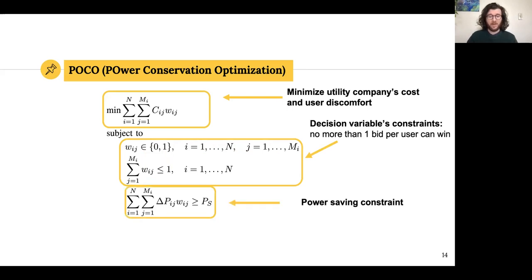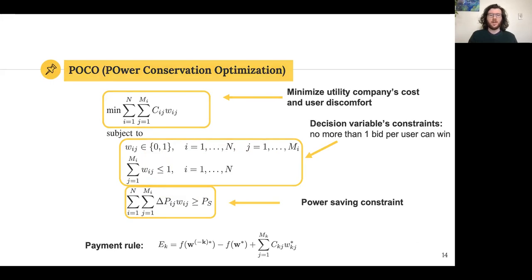And ultimately, we have our power saving constraint, where the power saved from all individual users needs to accumulate to an amount that is greater than the required power saving. And then we have a payment rule, because users are not paid exactly what they ask for. They are paid a certain amount that is stated by this payment rule.